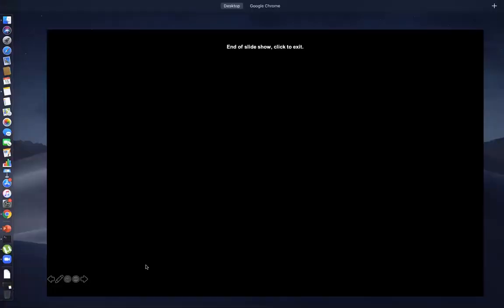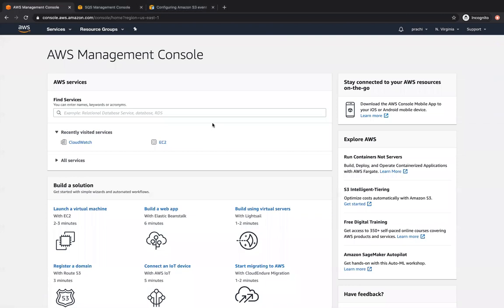So now let's go back to the console and look at some of these concepts in a practical manner. And also we will do one more extra configuration today, wherein we are going to upload a file to S3, and automatically through event configurations, that file is going to be sent to an SQS queue. But before that, let's go ahead and create a queue and walk through all of the properties.